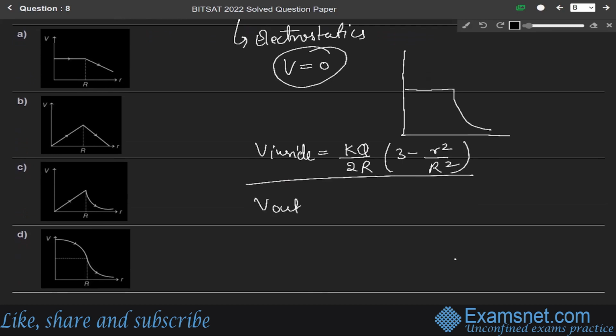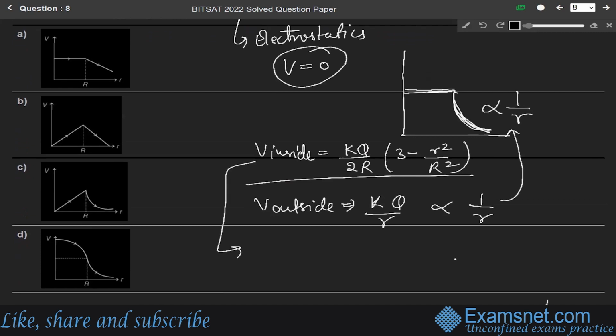And V outside is KQ over r. It means it is directly proportional to 1 over r. So from these graphs, the correct graph will be, for the outside one, directly proportional to 1 over r.